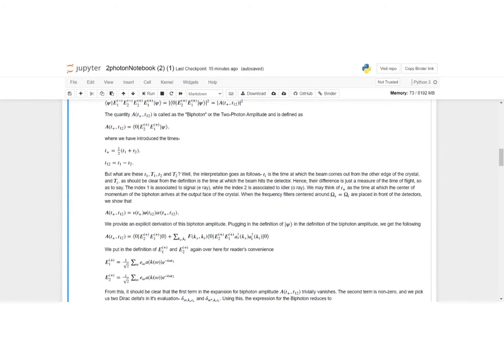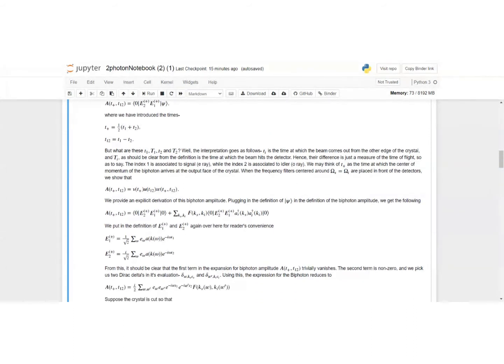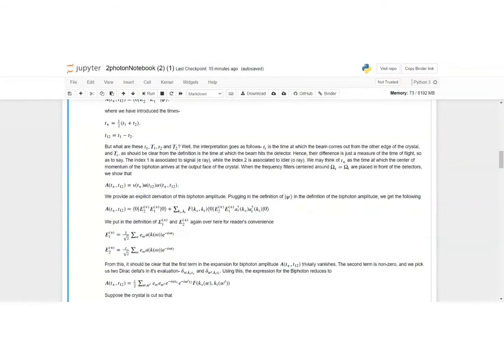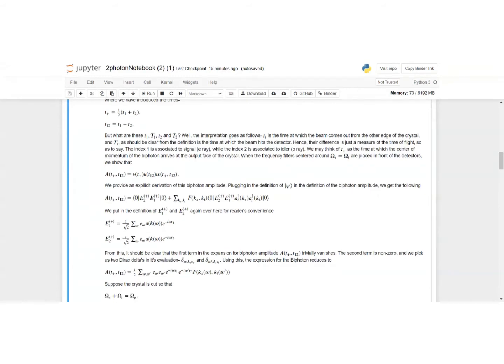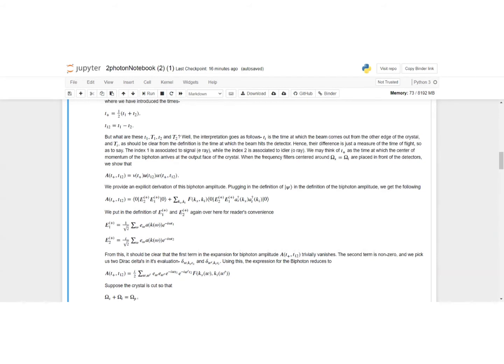Now, what are these quantities? Small t1, capital T1, small t2, capital T2. Well, small ti is just the time at which the beam comes out of the outer edge of the crystal, and capital Ti is the time at which the beam hits the detector, which was very clear, right? I mean, the way we define these two quantities. So essentially, the difference measures the time of flight, if you want to say it that way. The index 1 is associated to the signal, the extraordinary ray, while the index 2 is associated to the idler, the ordinary ray. T plus you can think of as just the center of momentum, the time it takes for the center of momentum to come out of the crystal.